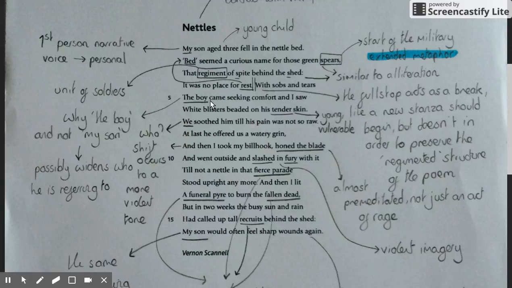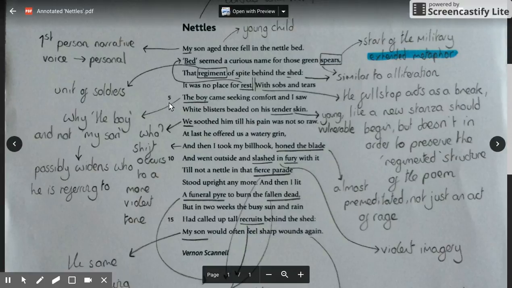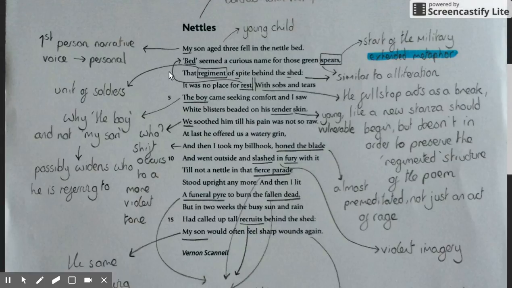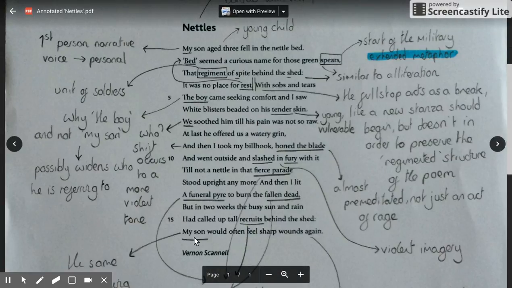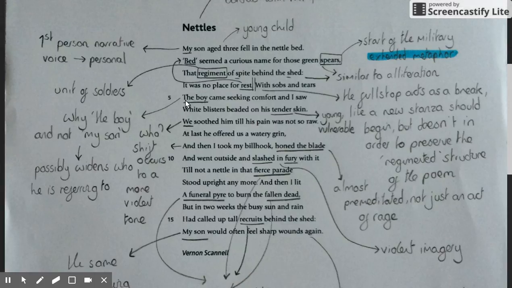"The boy then, with sobs and tears, the boy came seeking comfort, and I saw white blistered beading on his tender skin." This is where I think "tender" has been used to reinforce his vulnerability and youth. The boy's interesting because he starts off with "my son", ends with "my son", and yet it is "the boy" now. Now that's a strange thing for a father to refer to his son by, "the boy". You would either say their name or say "my son".